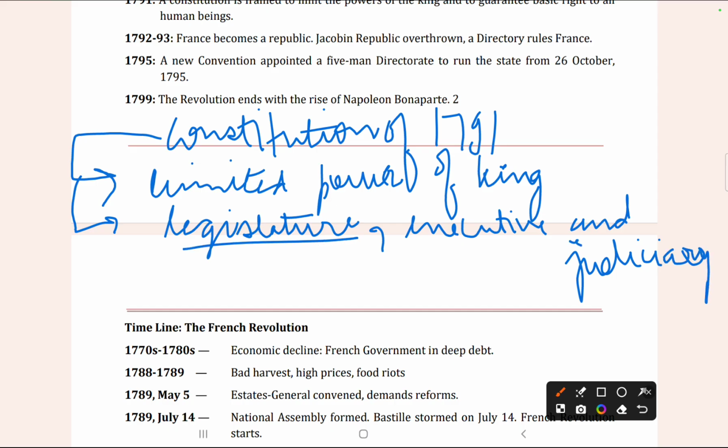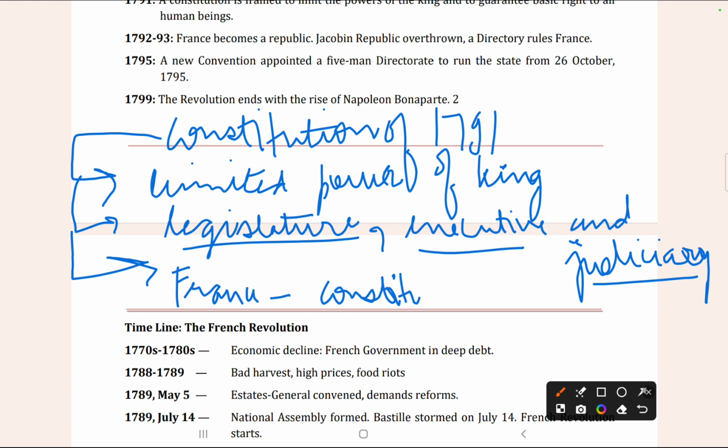These were the three divisions of power held in the Constitution of 1791, and in the Constitution of 1791, France became a constitutional monarchy.